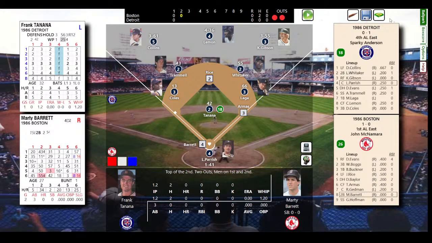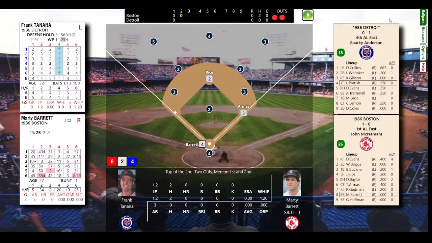Barrett is 8th in the lineup right now. And this is why I like playing with the real lineups, because it tells you a story. Marty Barrett would end up being a leadoff guy or a 2-hole guy much of the year, but he wasn't Marty Barrett quite yet. He really had a great year in 86 and became that contact hitter, a very good hitter. Starting off in 86, that wasn't really the case. They didn't trust him in that role. So you'll see how long it takes him before he moves up in the order as the season goes along. So here's Barrett with 2 outs. He went hitless in opening day.